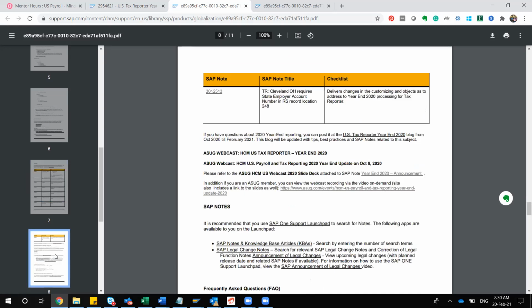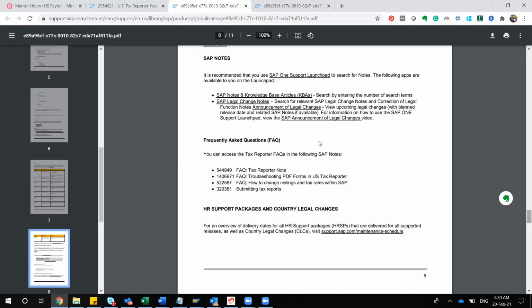Okay, so with that understanding, there is the other deck I have already shared with you, that ASUG. I think you already have that deck. It covers everything, and the webcast you will be able to see whenever you have access to that in your new company. Do not worry about it. And regarding SAP notes and all, I'll be sharing that with you.